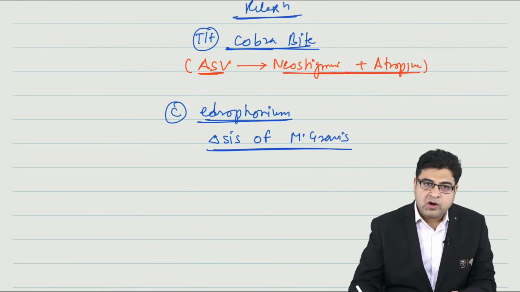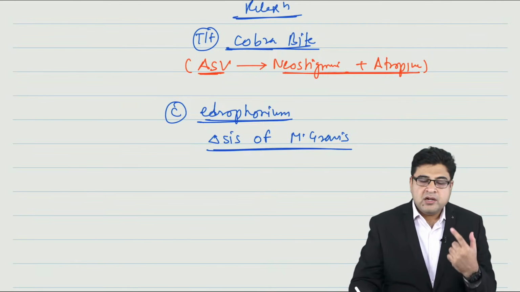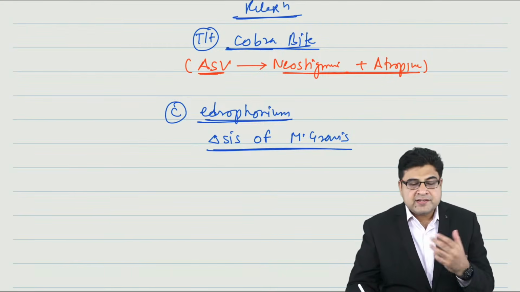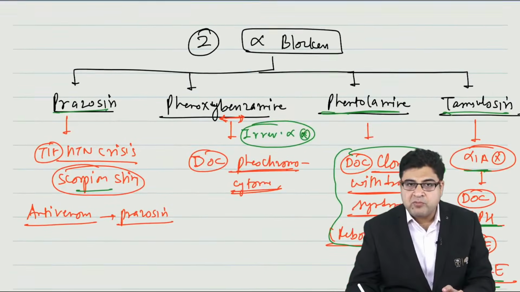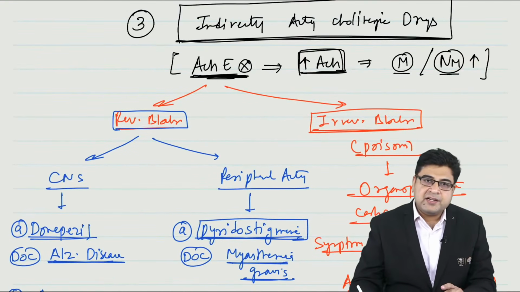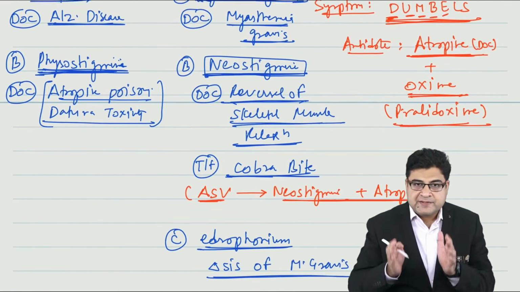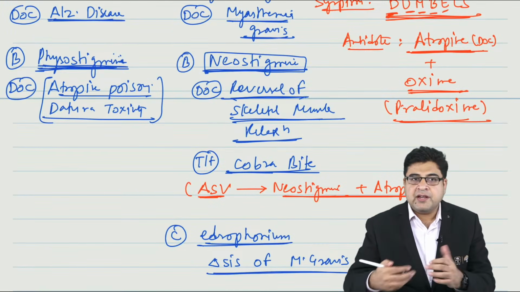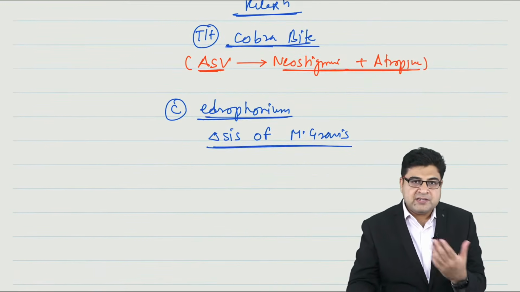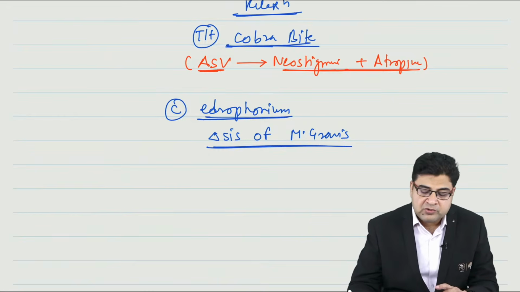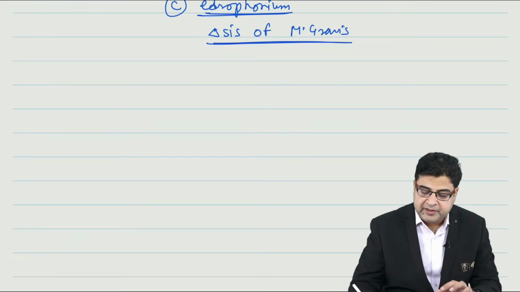So the first topic is the autonomic nervous system, and in the autonomic nervous system I have chosen three topics for you. Number one is anti-glaucoma drugs, which we have discussed. Second, I have chosen alpha blockers, which are important. Third is these indirectly acting medicines, which can be asked in your exam. Especially you have to concentrate on the poisoning part, the poisonings and their antidotes, because this part is very, very important. You should be very thorough with the presentation of the poisoning and how we tackle those poisoning treatments. Which drug is given first, which is given second, you should be thorough with that.